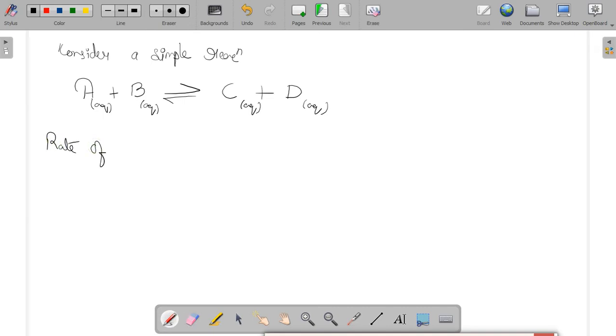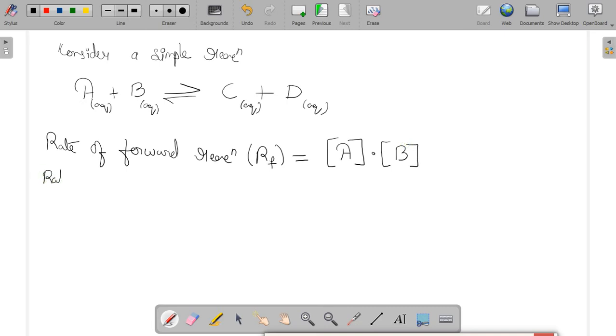So the rate of forward reaction, that is RF, will not be equal to, but directly proportional to, the product of the concentration of the reactants, according to the law of mass action.